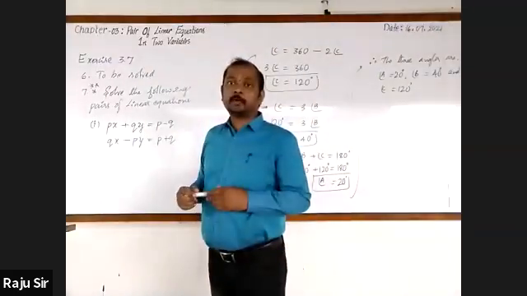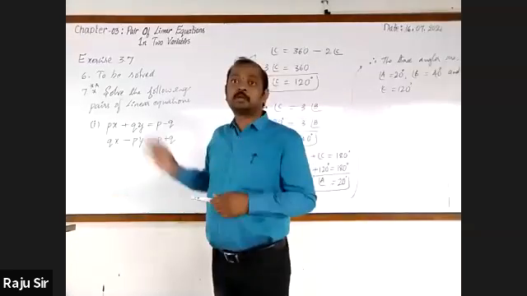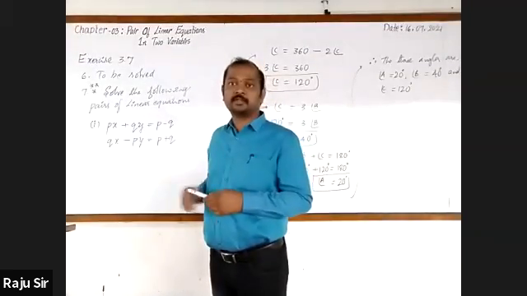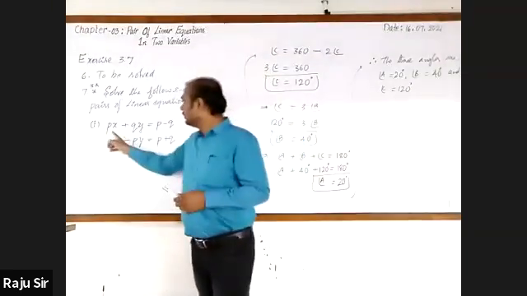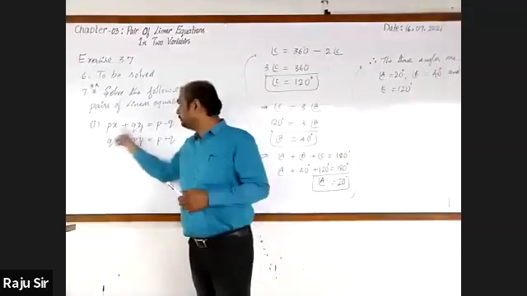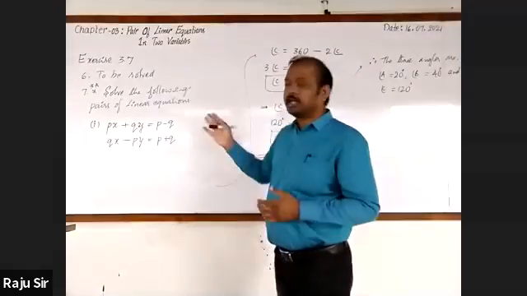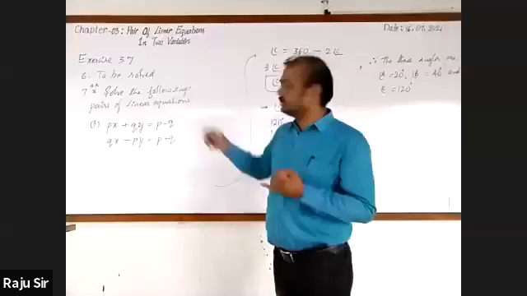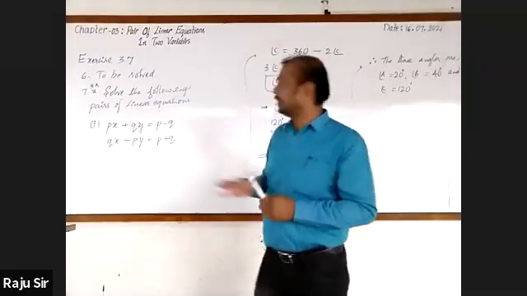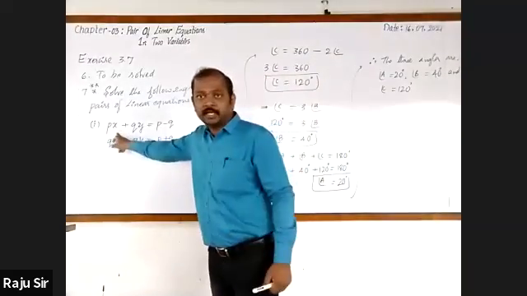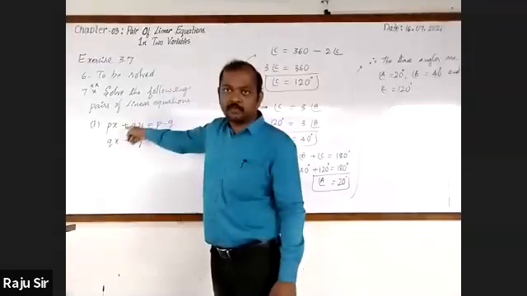So far, what are the problems we have solved? In that, the coefficients are numbers, right? But here, the coefficients are P and Q. So they are to be taken as constants, P and Q. Now we have to express X and Y values in terms of P and Q.